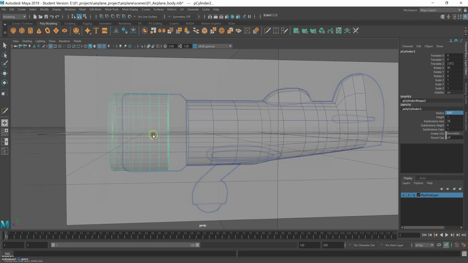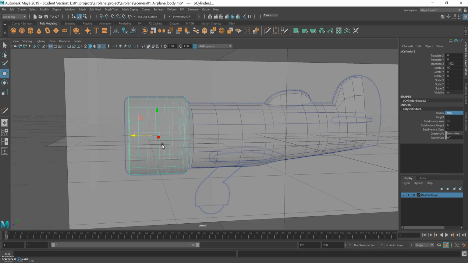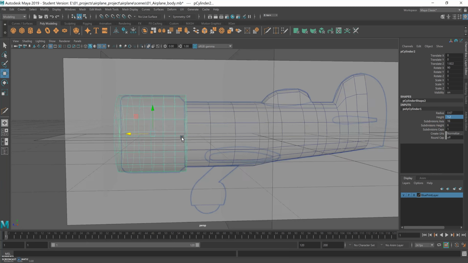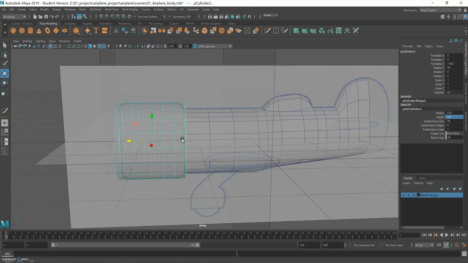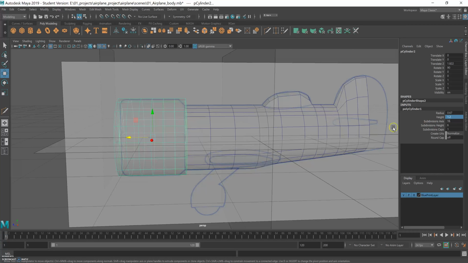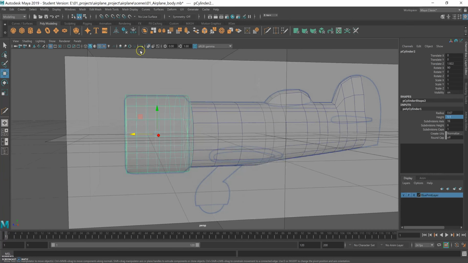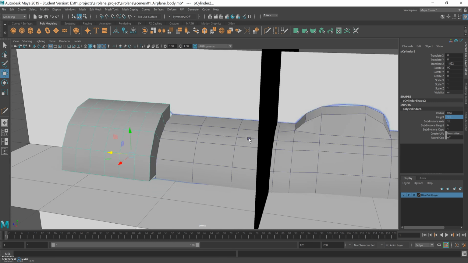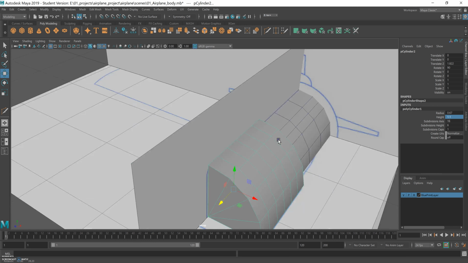So the height, I have to increase it a bit. Maybe 1.2. That was a bit too much. Let's try 1.1. Okay, let's work on solid mode again. And so, yeah, it looks good.